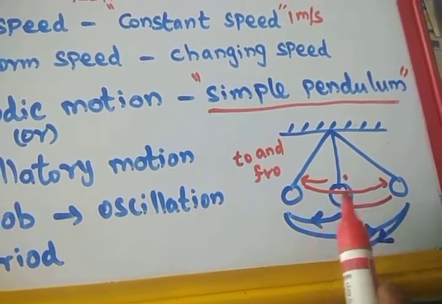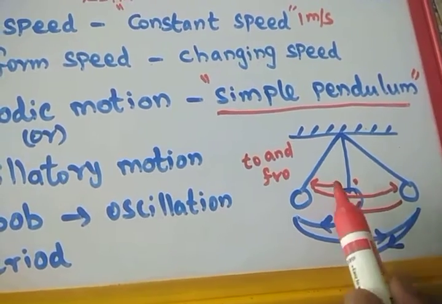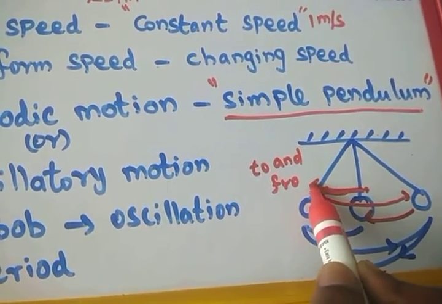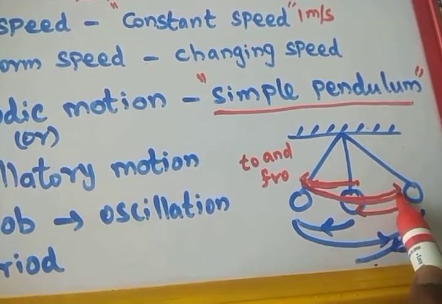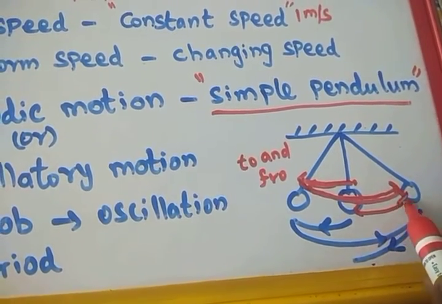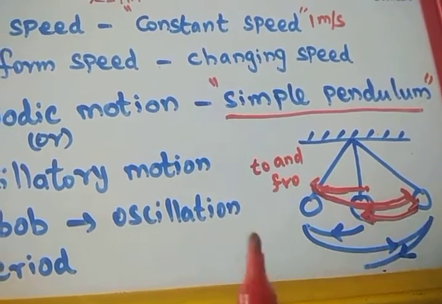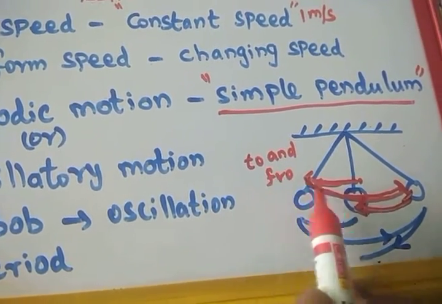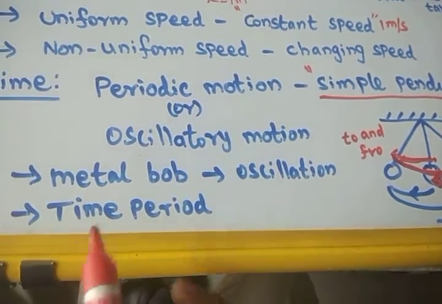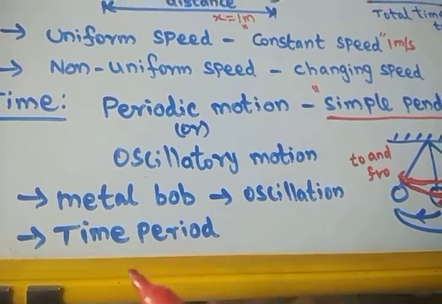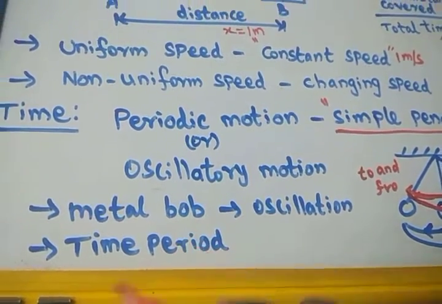The time taken for one complete to and fro motion: it starts from here, reaches this point, then again comes back and reaches the starting point. This is called one oscillation. The time taken for one oscillation is called the time period. Like that, ancient people calculated time initially.